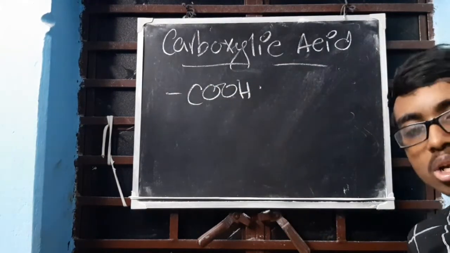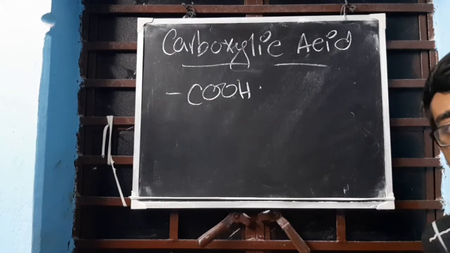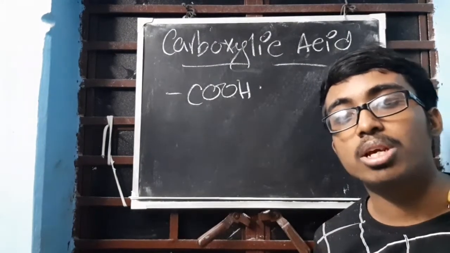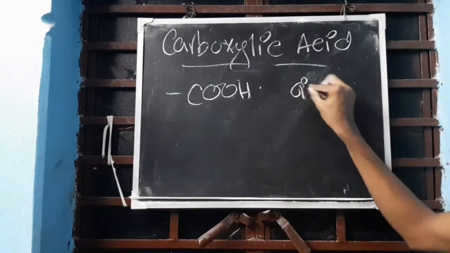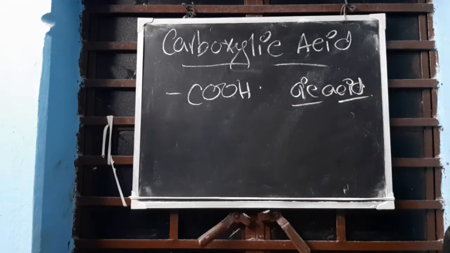Now it's not always that COOH only has to be there. Might be something else is there in a different format, but this apparently comes to this only. Then in that case also you have to think properly. Clear? So COOH will always end with the OIC acid. So it's methanoic acid, ethanoic acid.